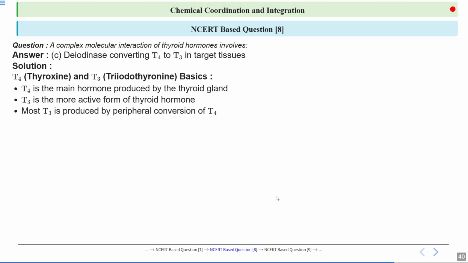So it is mainly generated in the periphery through the conversion of T4 by the deiodinase enzyme. So this process allows for localized regulation of metabolic activity, enhancing the biological effect of thyroid hormones without directly involving the thyroid gland's activity.